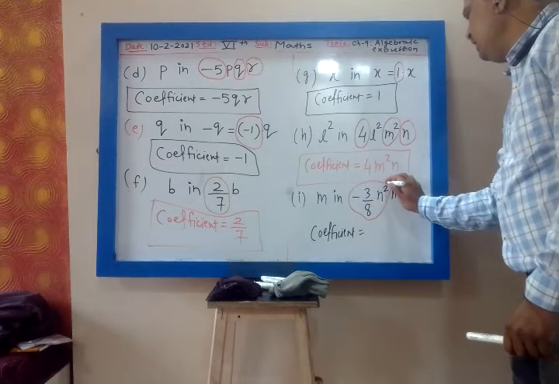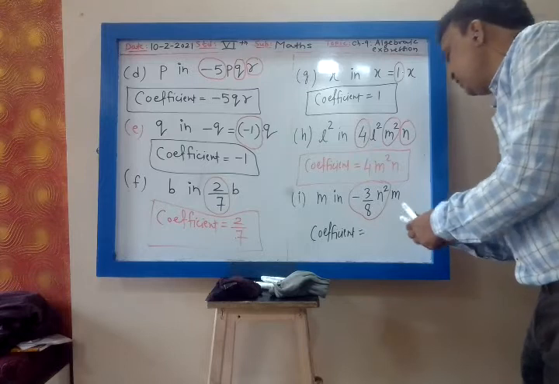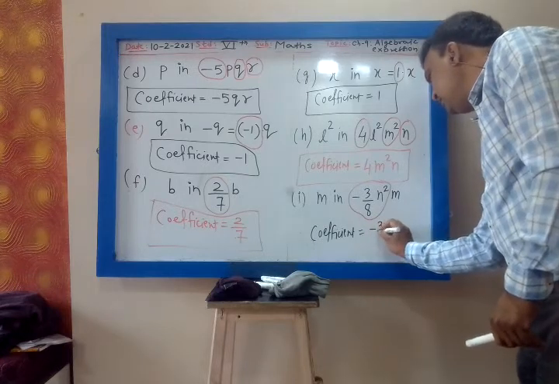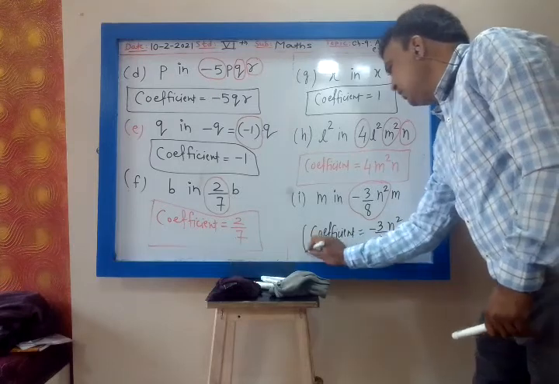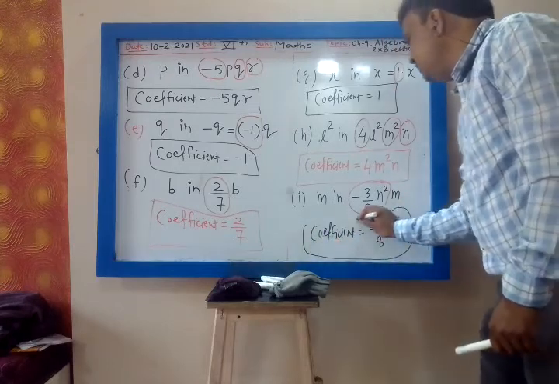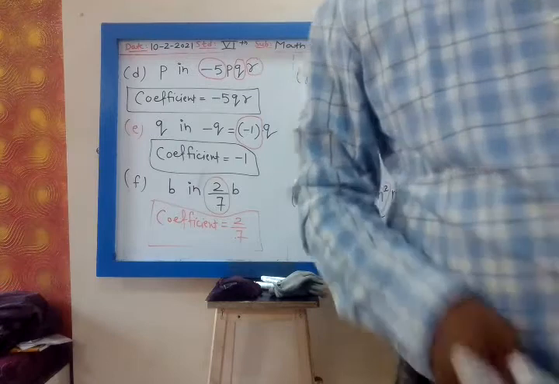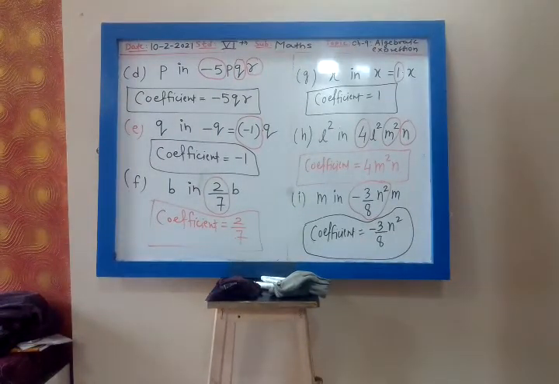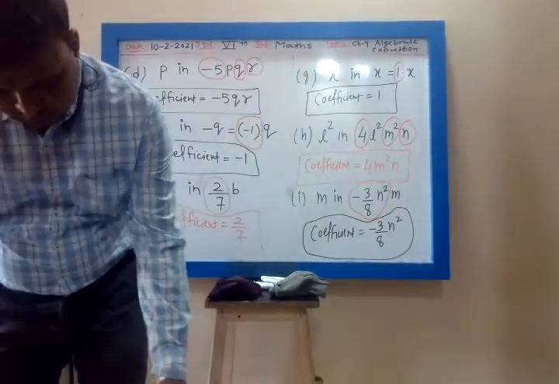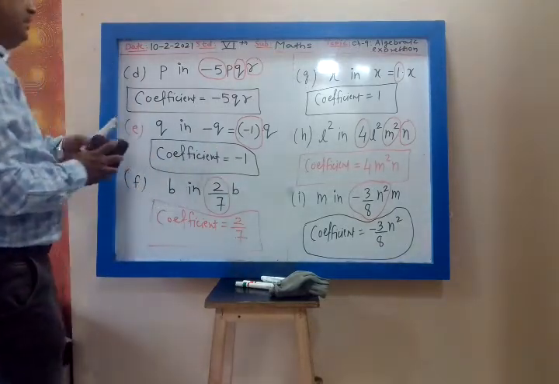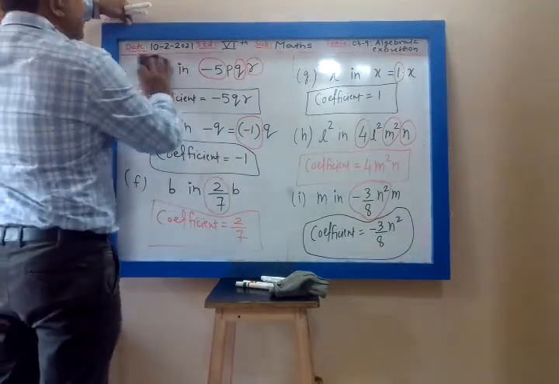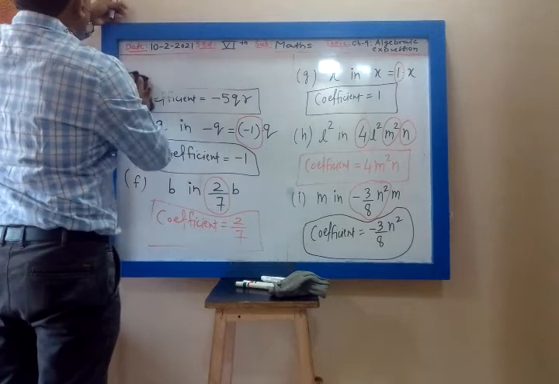Minus 3 upon 8 N square is the coefficient. It is very much clear, right? So write down I, the coefficient is minus 3 upon 8 N square.